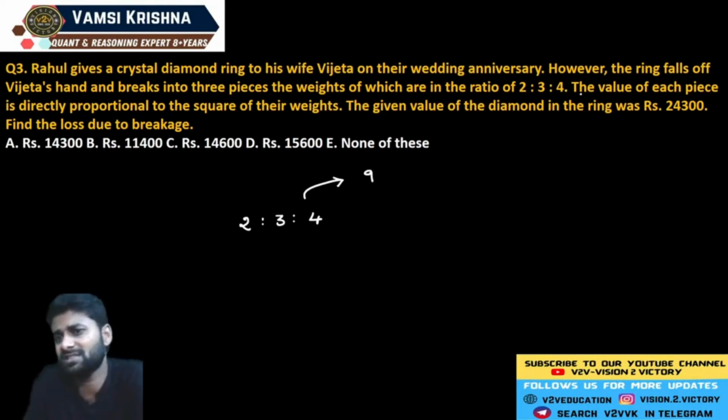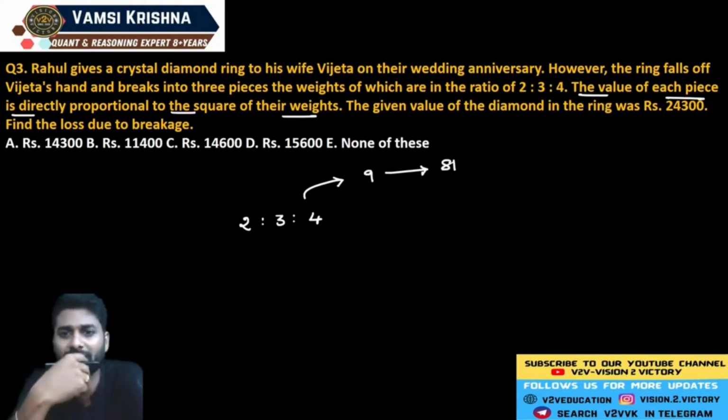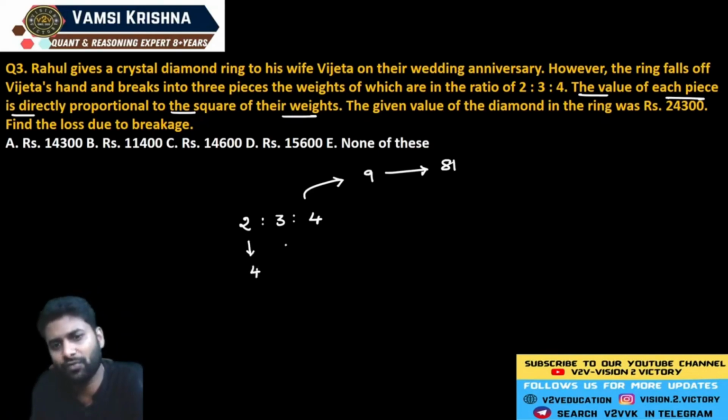Now the question says that the value of each piece is directly proportional to the square of its weight. Before the breakdown, what is the value of the ring? 81 units. Why? Because it's the square of that number: 9 square is equal to 81. But after the breakdown, it's simply the square of each element, so the values are exactly 4 units, 9 units, and 16 units.